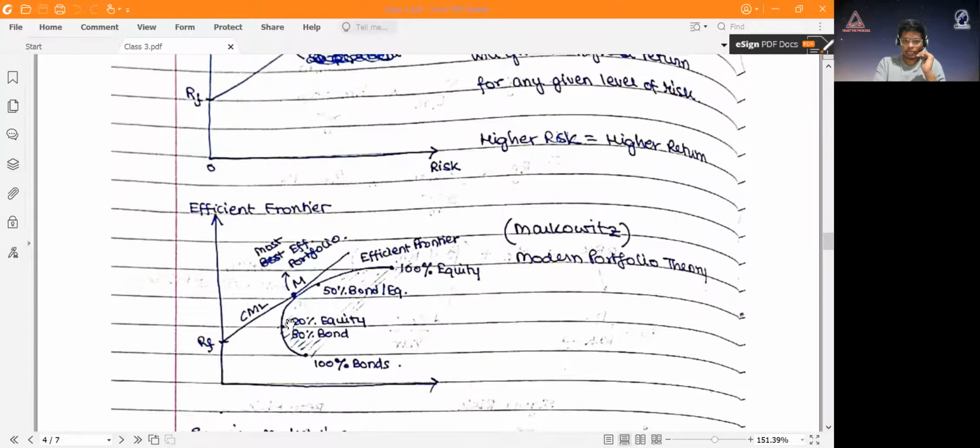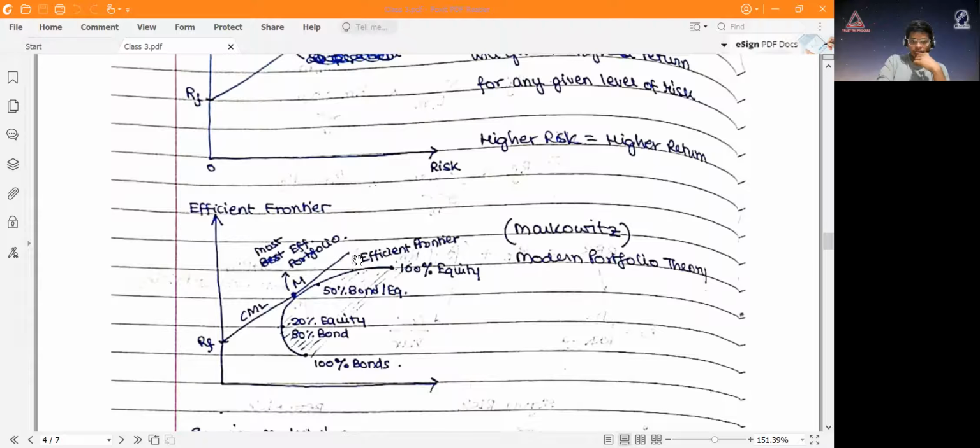And then again, as the return increases more and more, the risk will start to increase. So you'll start from here, go to the left, and then go up. At 100% equity, you're taking the most amount of risk for a maximum return.